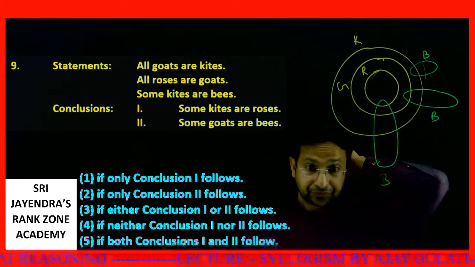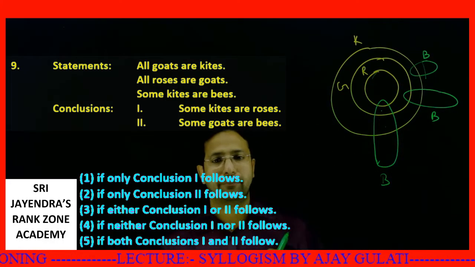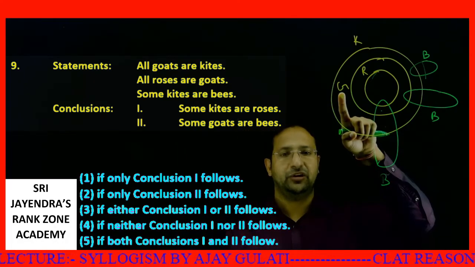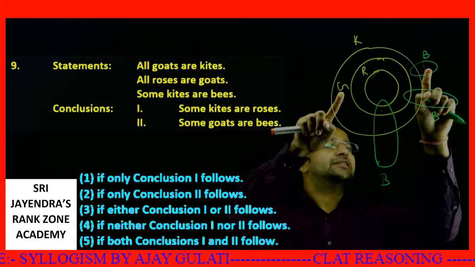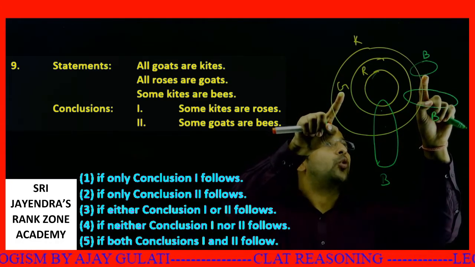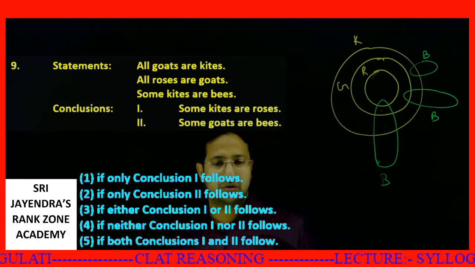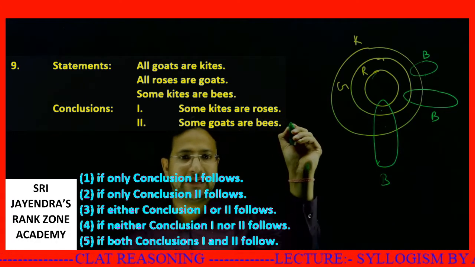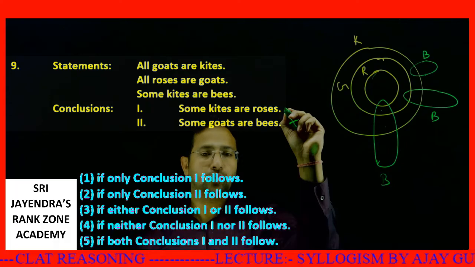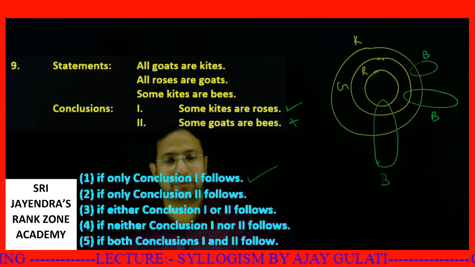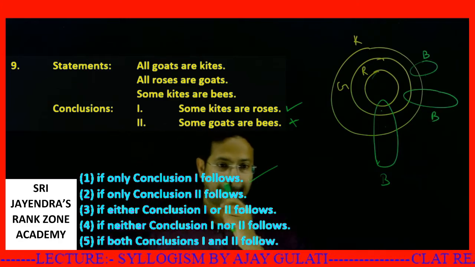This is true. Some goats are bees. Can I definitely say it? No. If these are goats and this is the set for bees, then there is no intersection between bees and goats. So this is not true. The second statement is not true. The first statement is true. Only conclusion 1 follows. Your option 1 is your answer.